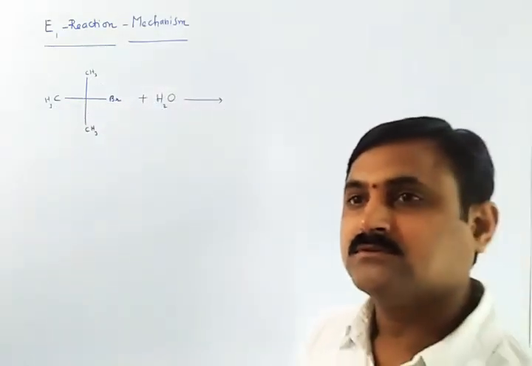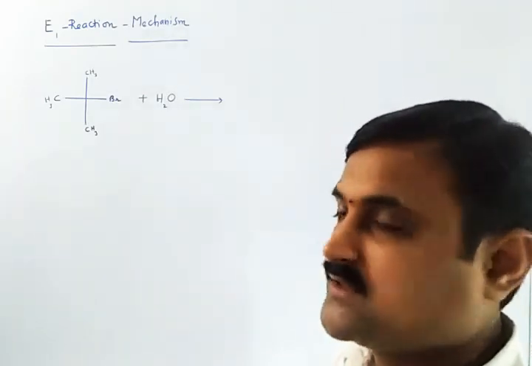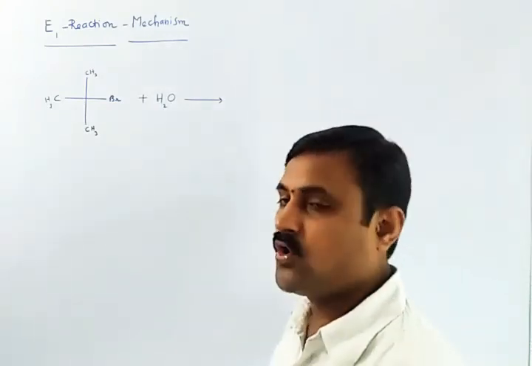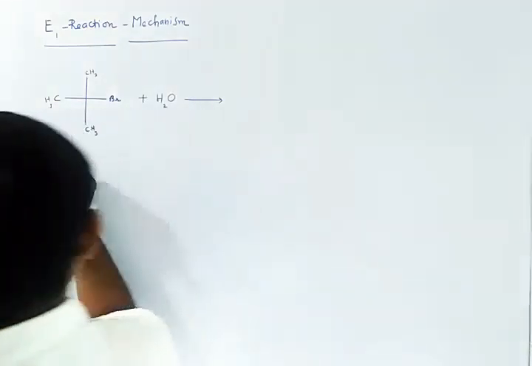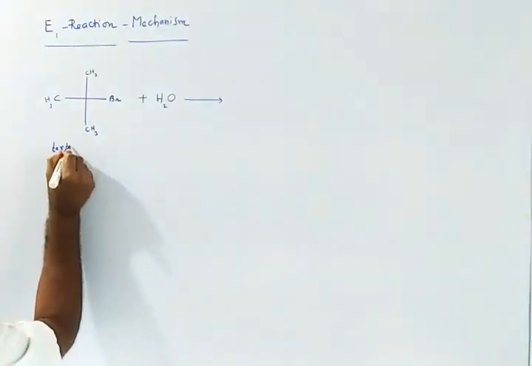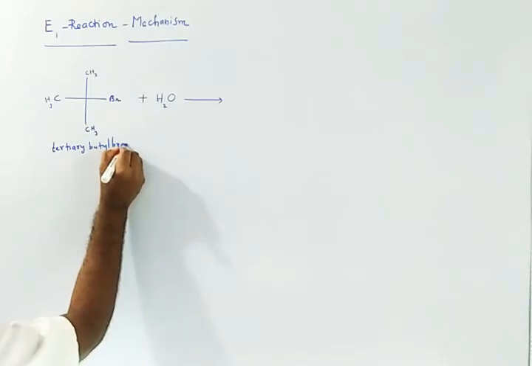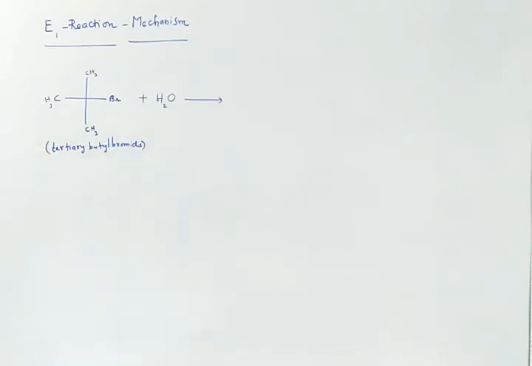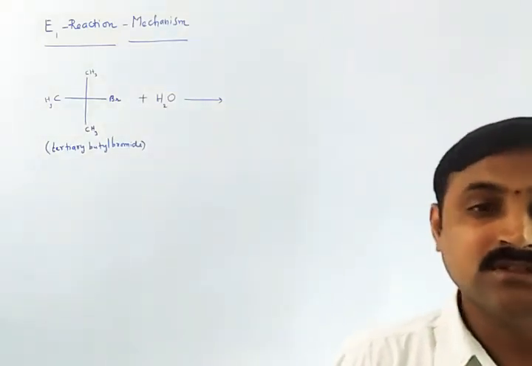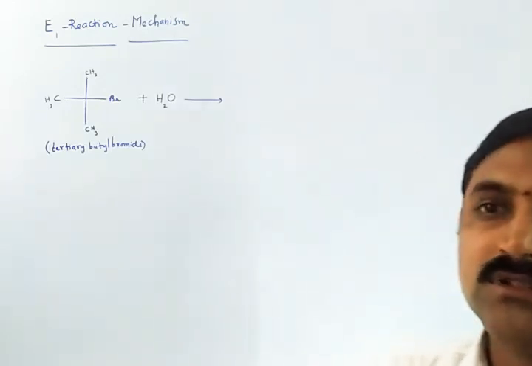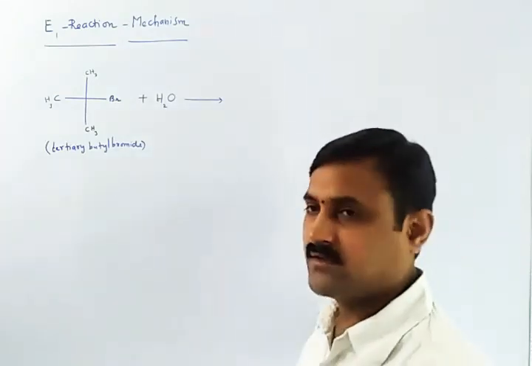Then this reaction is said to be a first order elimination reaction because the rate of this reaction depends only on the concentration of alkyl halide. This is nothing but tertiary butyl bromide. So telling about the rate law of the reaction, this is first order kinetics. It follows first order kinetics, and that's why it is called E1 reaction.